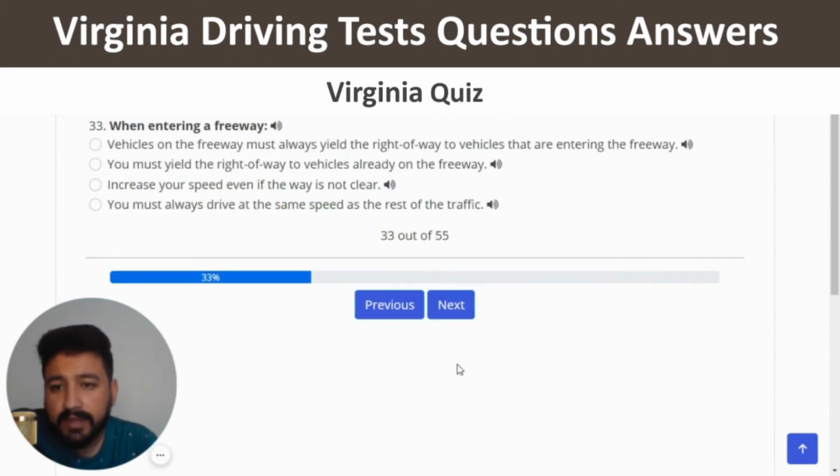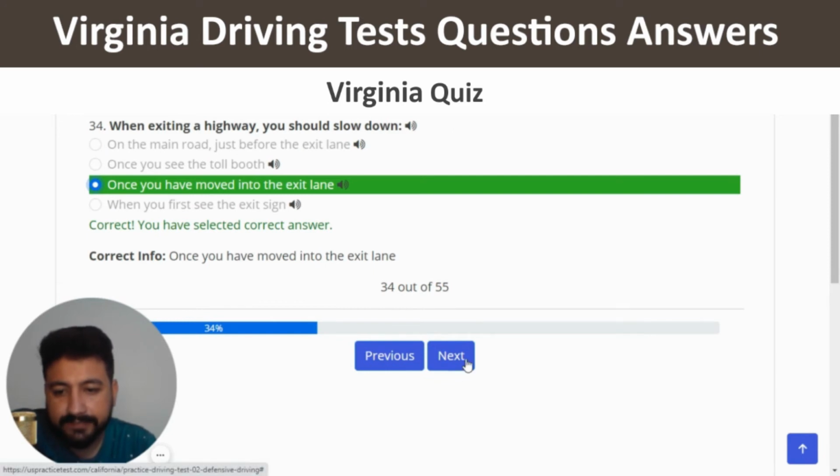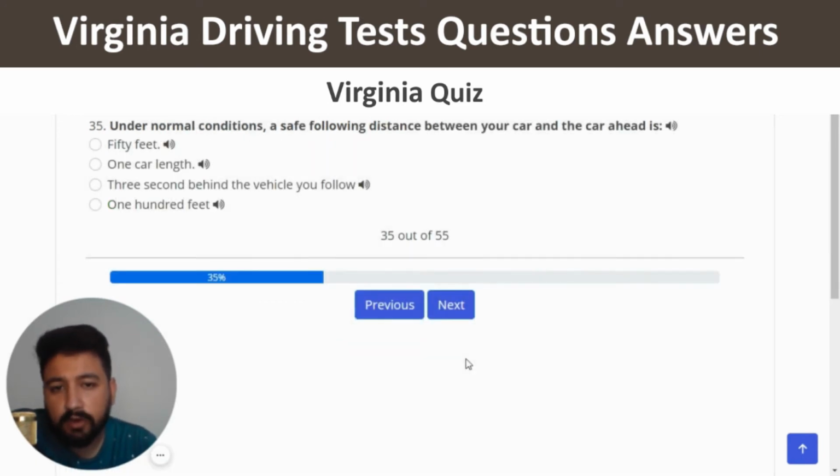And next. When entering a freeway, you can select the second option, which is you must yield the right of way to vehicles already on the freeway. Correct. And next. When exiting a highway, you should slow down. The right answer is once you have moved into the exit lane, which is the third one. Yep. And next. Under normal conditions, a safe following distance between your car and the car ahead is 3 seconds behind the vehicle you follow, which is the third option again.